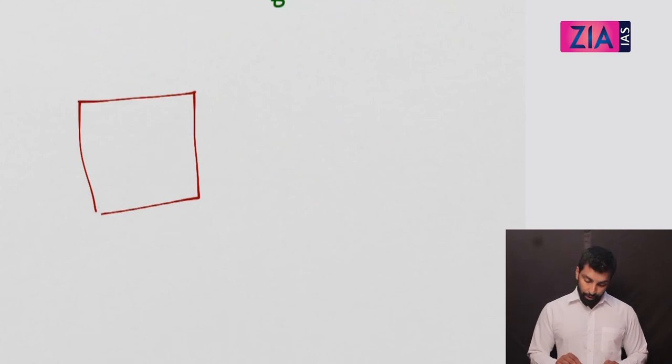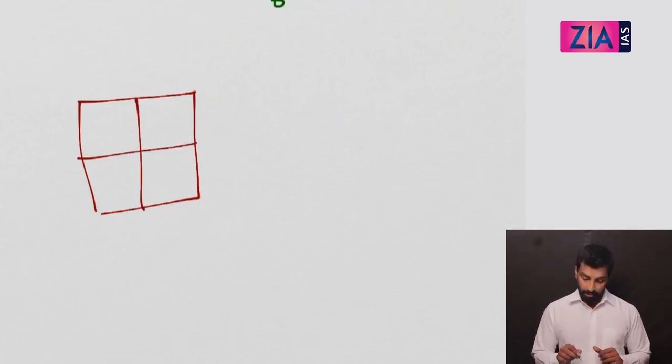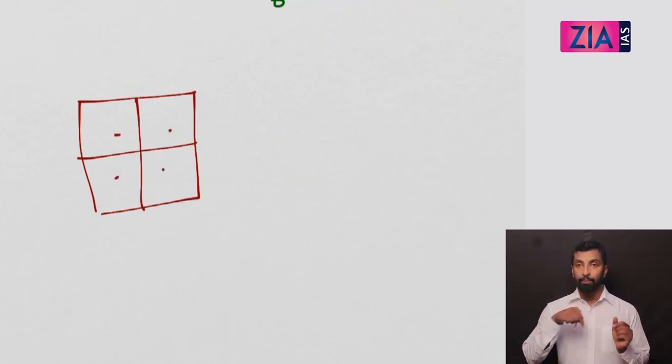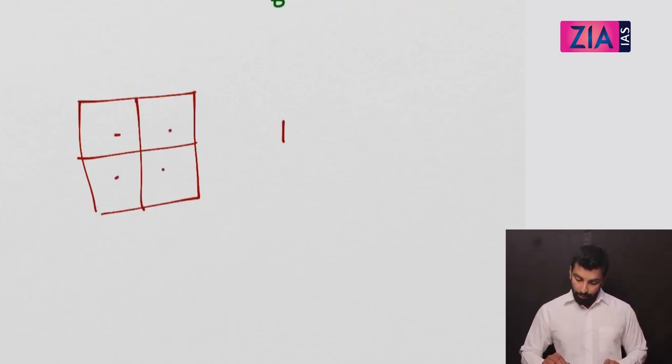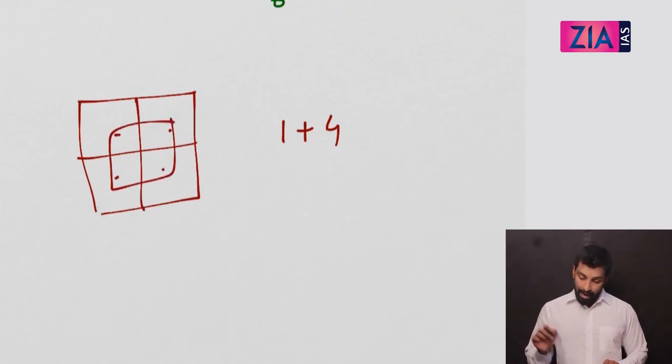The application questions we have already seen like this: you have a 2 into 2 square. So I ask you how many squares are there in this. 1, 2, 3, 4 and the big one, 5. So actually this is 1 plus 4, because these 4 small ones and the bigger one.